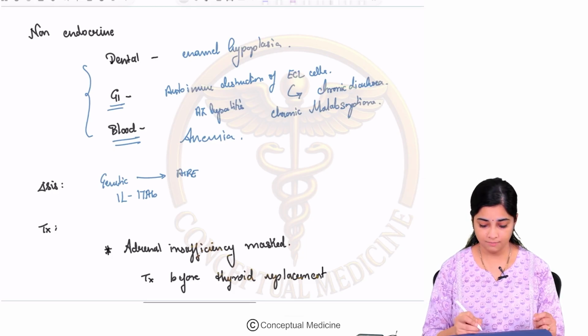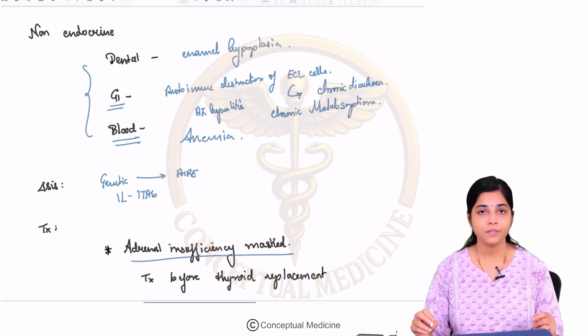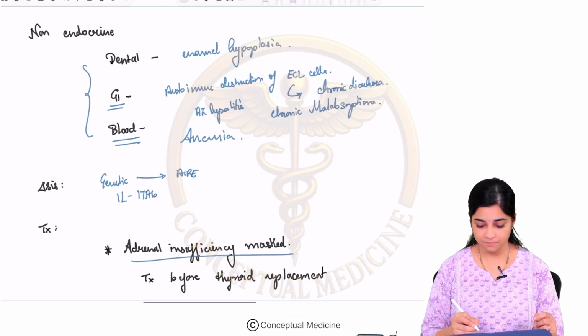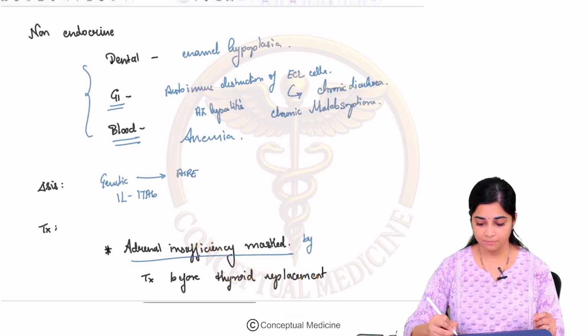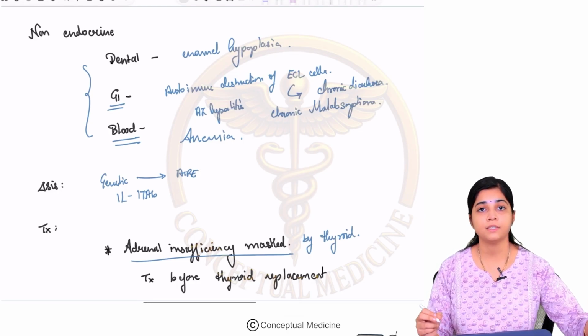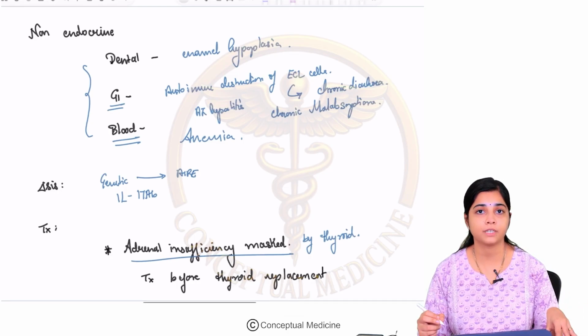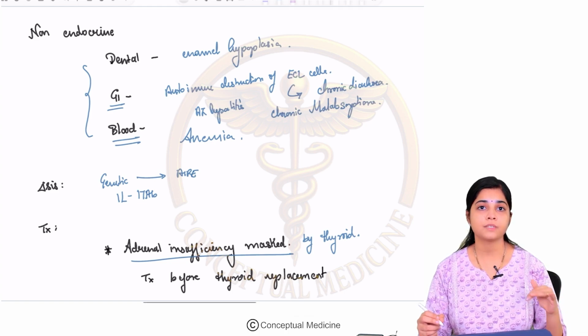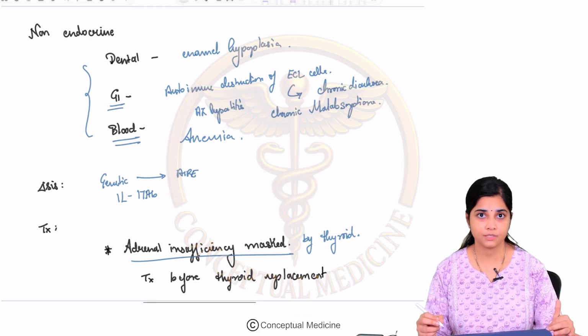One thing that you have to remember in the management of APS patients is that this adrenal insufficiency may be masked by your thyroid. Okay. So you know that in APS patients, they can have adrenal insufficiency and autoimmune thyroiditis causing hypothyroidism, right? So if you start replacing your thyroid first, what will happen?